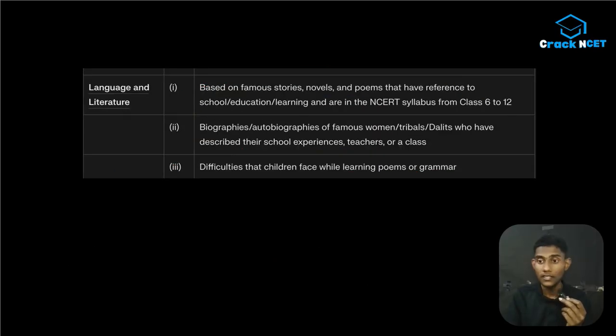Okay, let's go to the last unit, language and literature. Based on famous stories, novels, and poems that have reference to school education, learning, and are in the NCERT syllabus from class 6 to class 12. So you have to be careful about this. Okay, then biographies and autobiographies of famous women, tribals, and delegates who have described their school experiences, teachers, or a class.